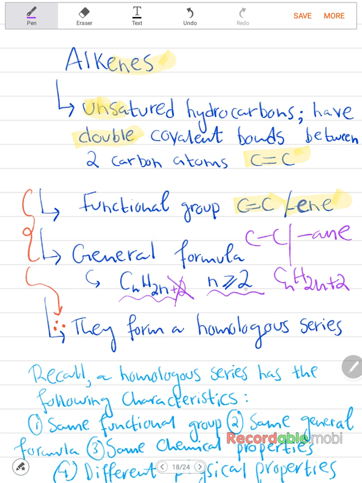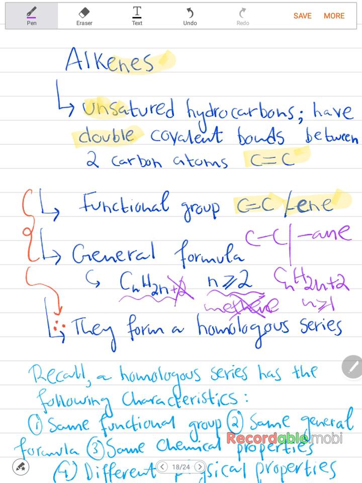And the n is greater than or equal to, meaning in the alkanes, it was n greater than or equal to 1. So when you put 1, it was called methane. You won't have here something known as methane, for example. No, it starts with ethane. It starts with n greater than or equal to 2.